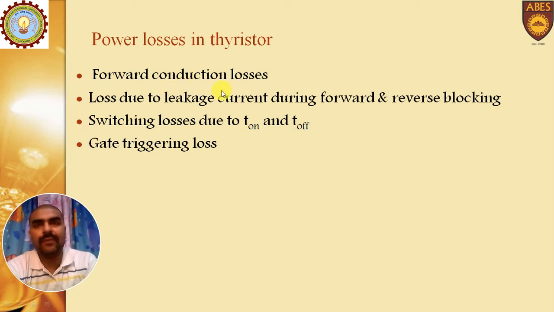One is the forward conduction loss, meaning the loss occurring during conduction. The second type is loss due to leakage. The third is loss due to switching, meaning whenever frequent turn on and turn off is occurring. And the next is the gate triggering loss. So these are the four losses mainly occurring in the thyristor.